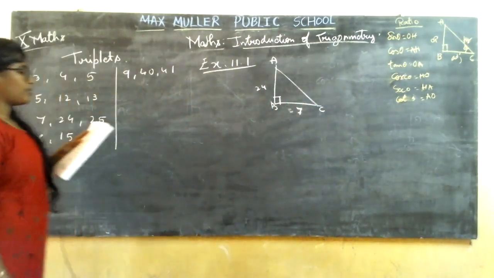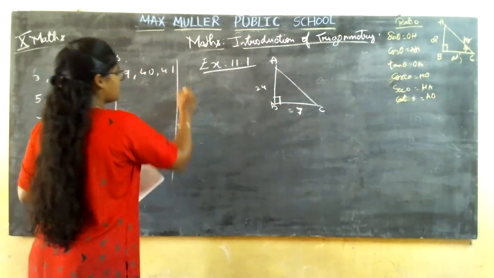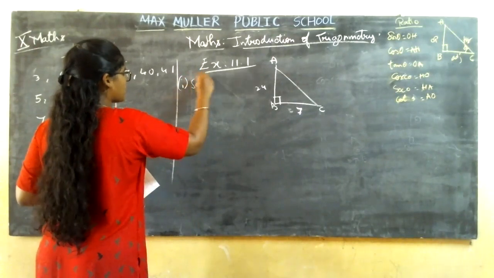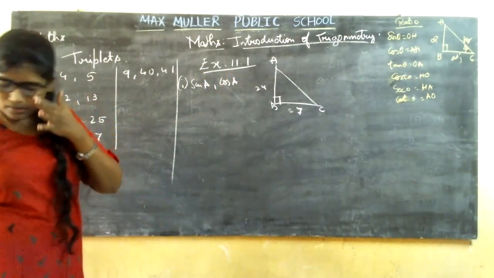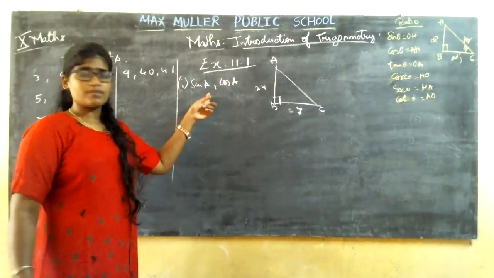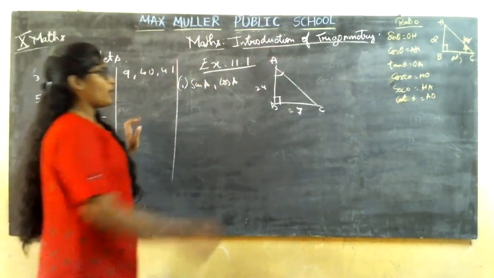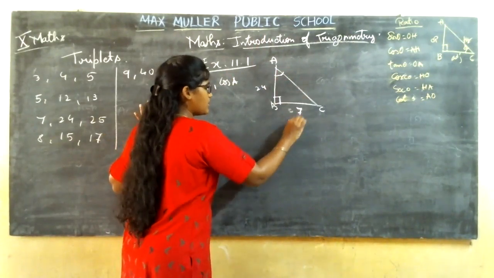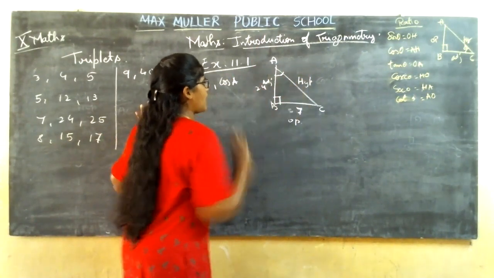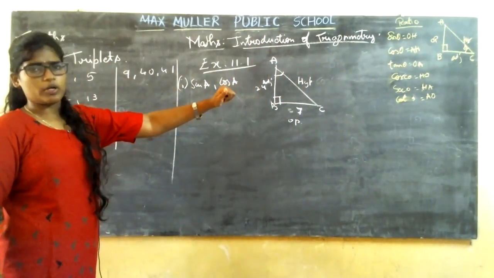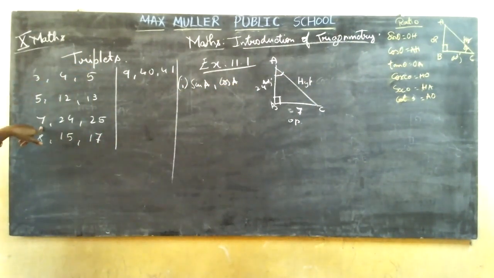And you are going to determine sin A and cos A. So the first thing is I need to find out sin A, cos A. Correct. So where does my acute angle live here? It is living in A. So angle A is an acute angle. So what is opposite to this angle? The remaining will be adjacent and the highest one will be hypotenuse. Now, I do not know the length of the hypotenuse. How to find? If you know the triplet, you can easily find out.